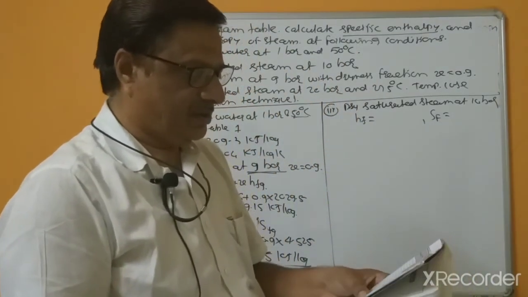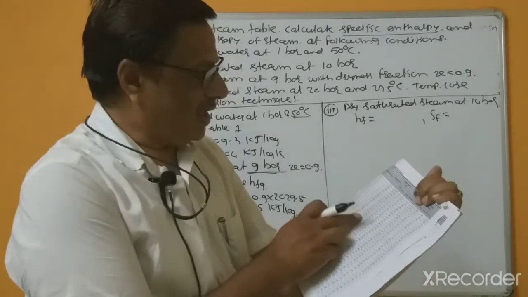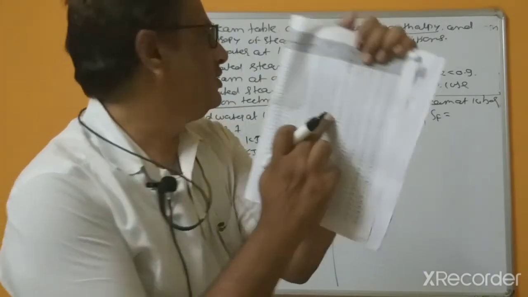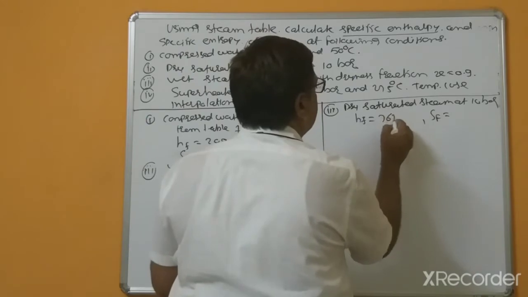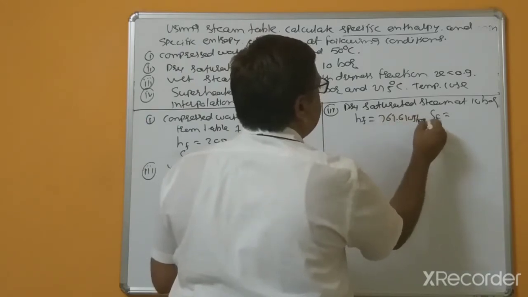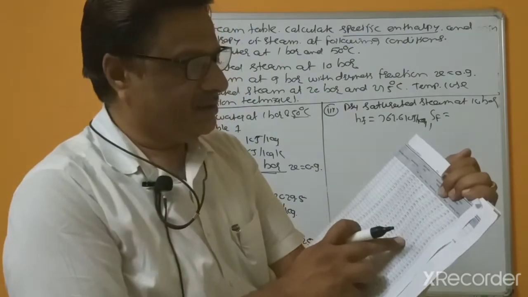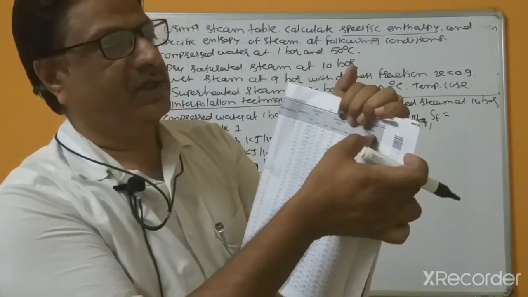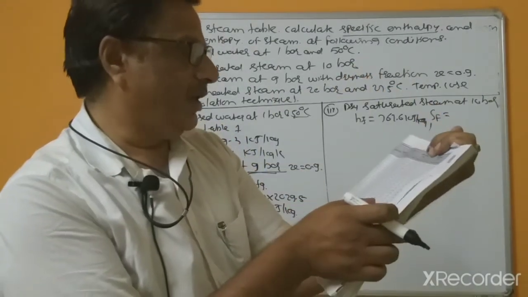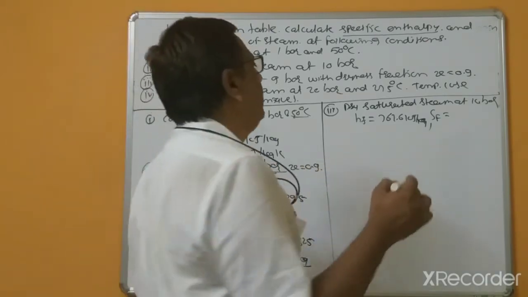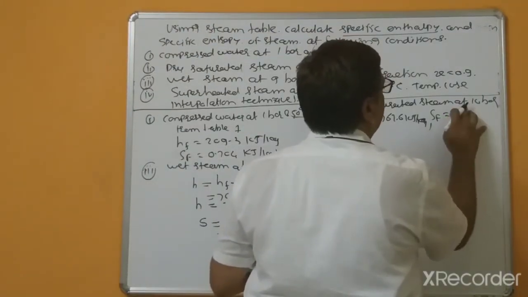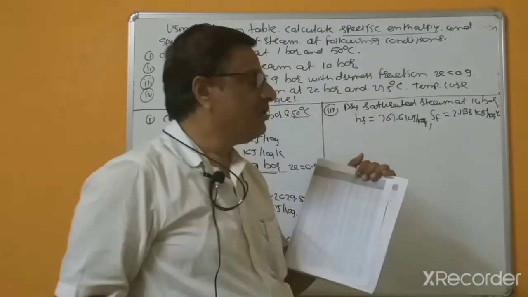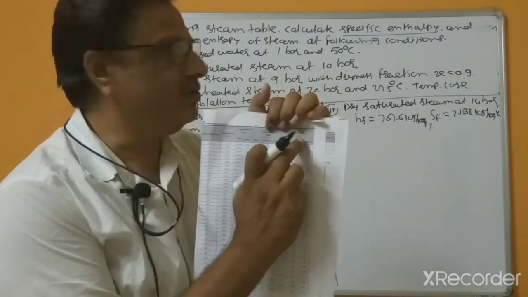At 10 bars, HF is 762.6 kilojoule per kg. SF equal to, again at 10 bars, this is 2.138 units. Try to understand this, kilojoule per kg Kelvin. 2.138 units given in the steam tables.